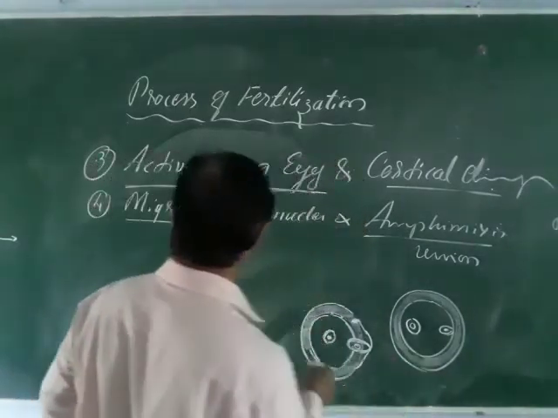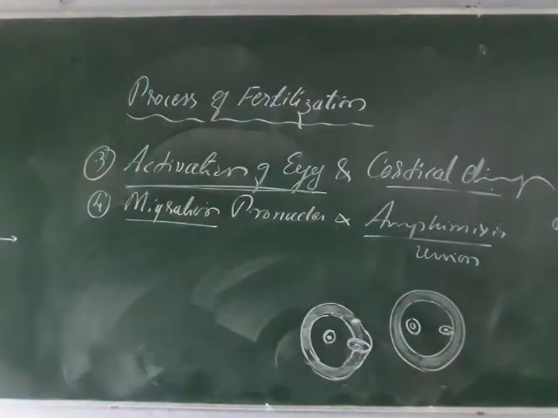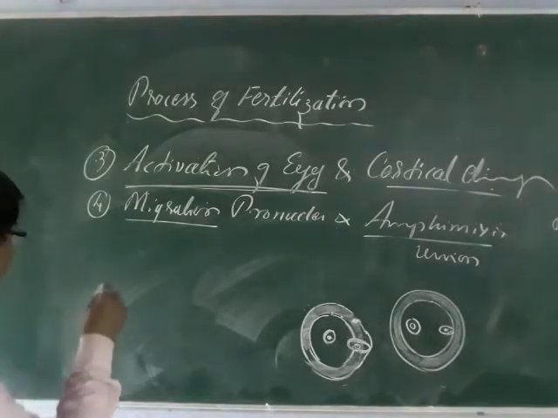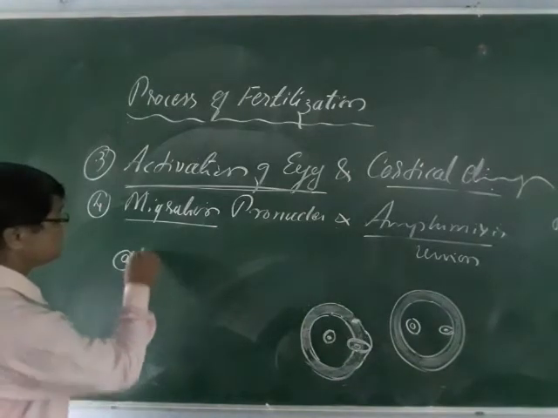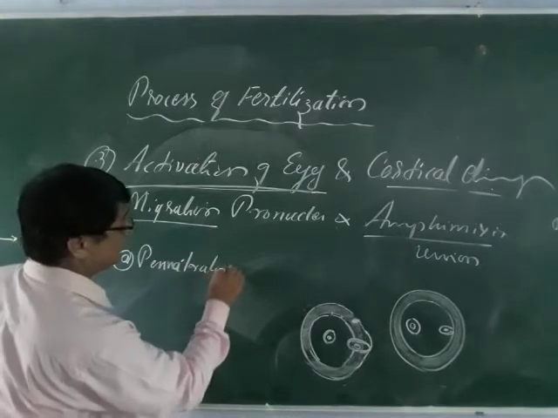One is the copulation path, and the other is the penetration path. First one you can say is A, penetration path.